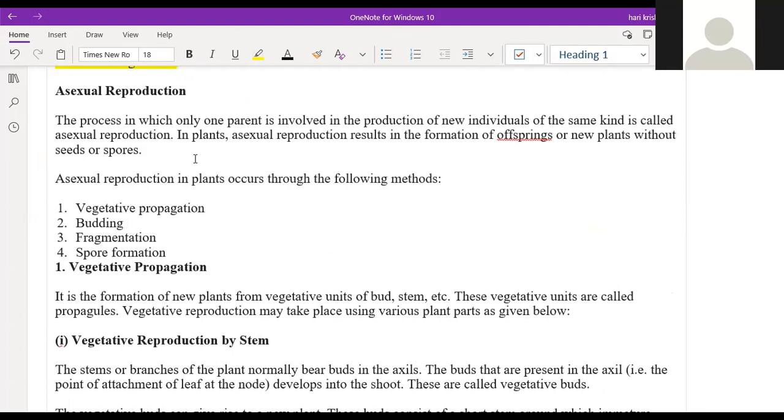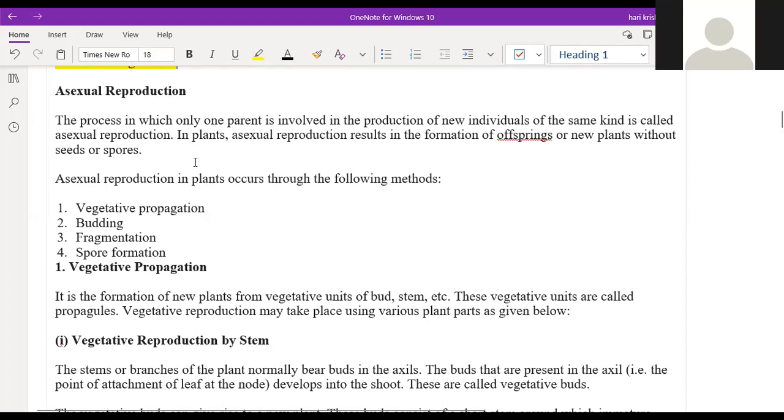In asexual reproduction, only one parent is involved in the production of new individuals. This takes place without the help of seeds or spores. The production of the offspring or the new plant happens without seeds or spores. This is called asexual reproduction.